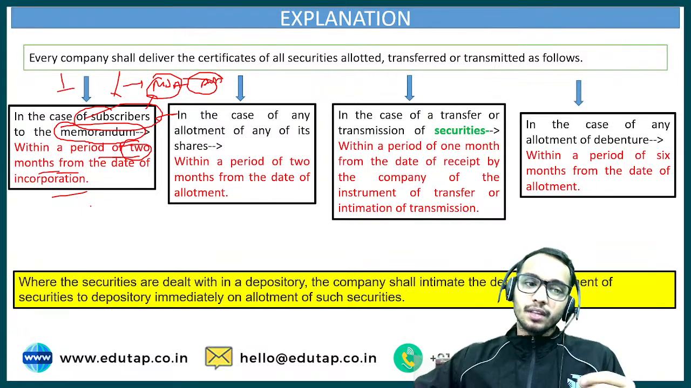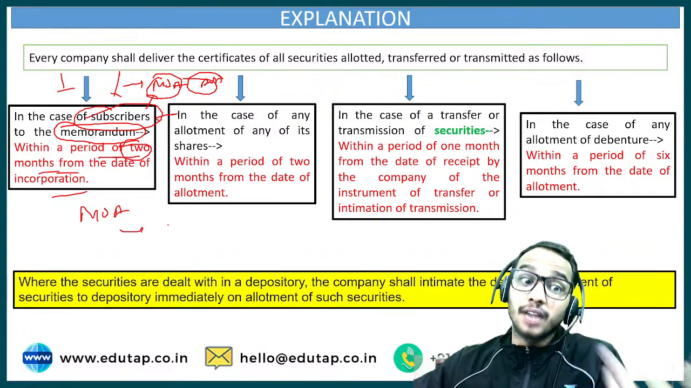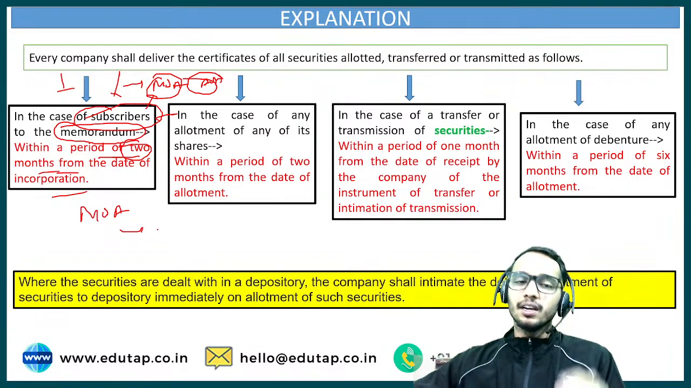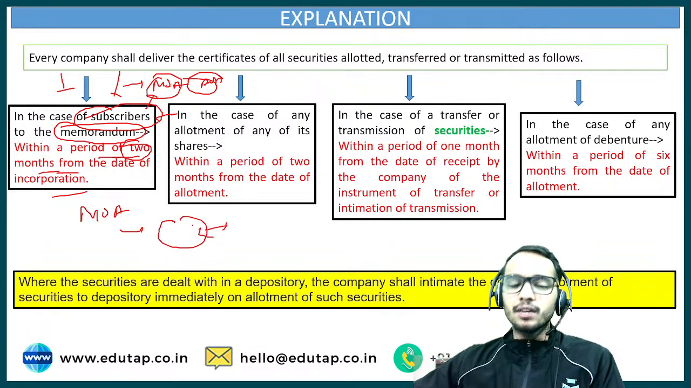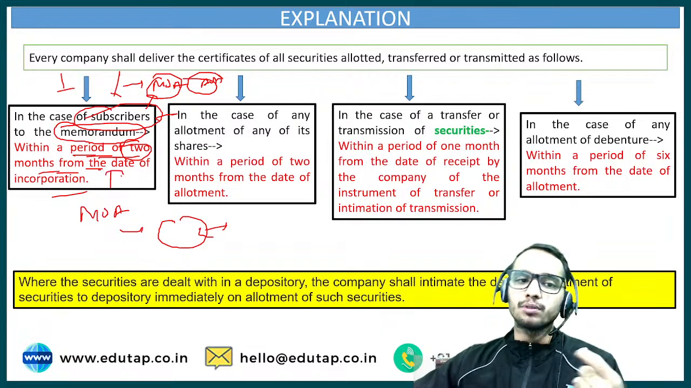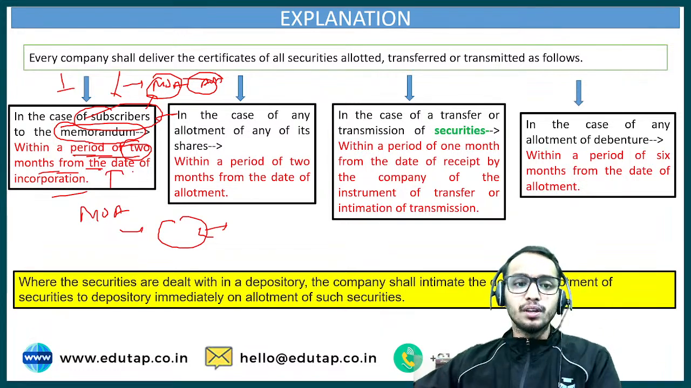So it says, if you are incorporating a company and your name is written as the subscriber, as the founder, or promoter, whatever you want to say. Basically, in technical terms, we call it subscriber. So your name is here. So in that case, within a period of 2 months from the date of incorporation, that certificate should be delivered to you.